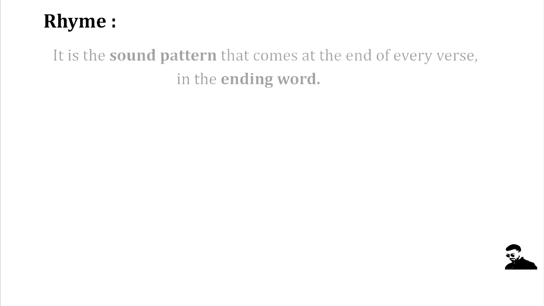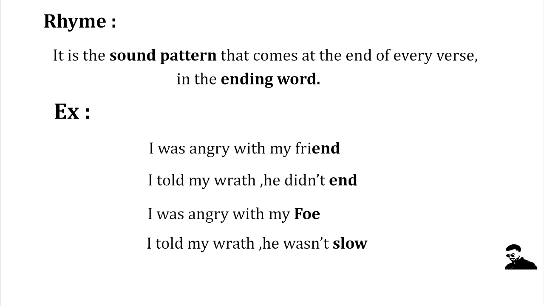Now let's move to the third element, which is rhyme. So guys, rhyme simply is the sound pattern that comes at the end of every verse in the ending word. As an example, we have: I was angry with my friend. I told my wrath he didn't end. I was angry with my foe. I told my wrath he wasn't slow. As you can see, we have a 4-line poem, and we have similar and different ending sounds in each line.